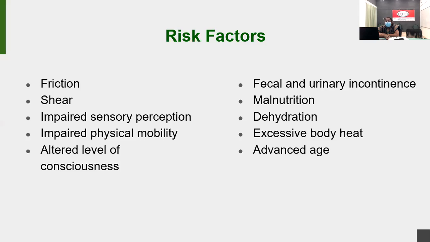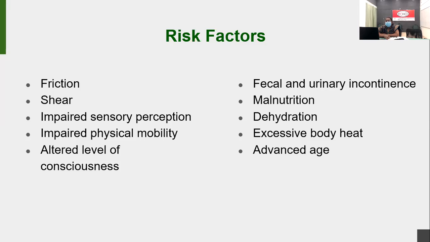And malnutrition. Even if you change the position every 2 to 3 hours, the patient may still develop pressure ulcer, maybe because of malnutrition. A lack of protein intake in their diet can cause malnutrition. And dehydration. If there is any dehydration, there is a chance of lack of blood volume. If there is a lack of blood volume, the tissues may not get adequate blood supply.